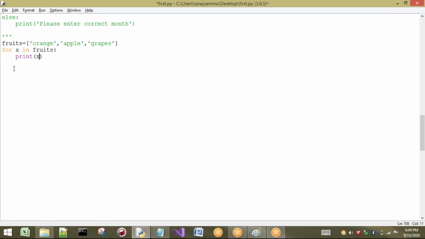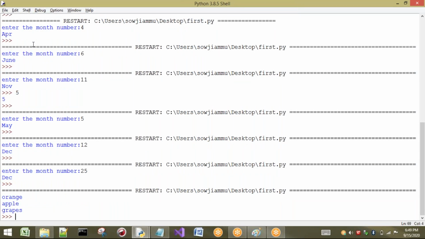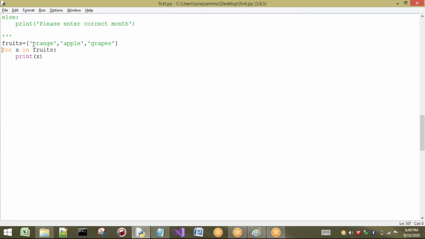That means this for loop is based on this iterable object. However many elements are present in this list or iterable object, that many times this for loop is going to be executed. So how many times is the loop going to be executed? 3 times, because only 3 items are present in the iterable object, or we can consider it as a list in this example.